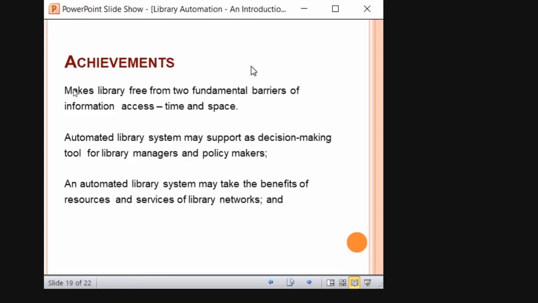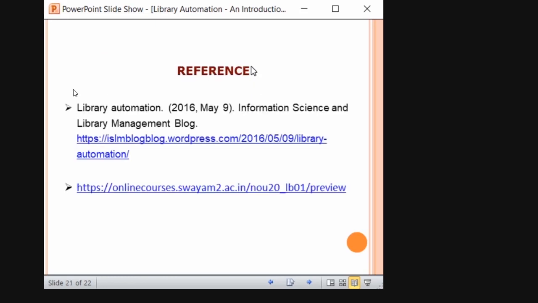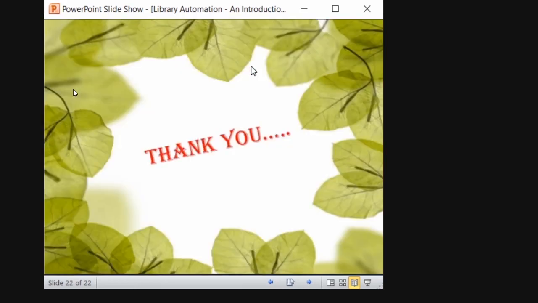It comes to basic and applied research again. It is interrelated. An automated library system takes the benefits of resources and services of the library network. Obviously, when the libraries are networked with each other. So my Central University of Punjab, all the Central University libraries, let us say, are linked with each other, meaning you can see the resources of all the libraries with a single click. Okay, so these are the achievements and advantages of library automation. This is the reference, the sources from which I have prepared the PPT. You can go through this, and this is all about introducing the basics of library automation.